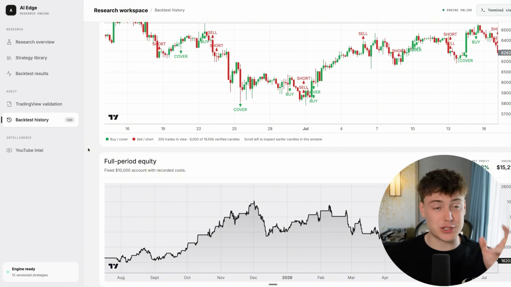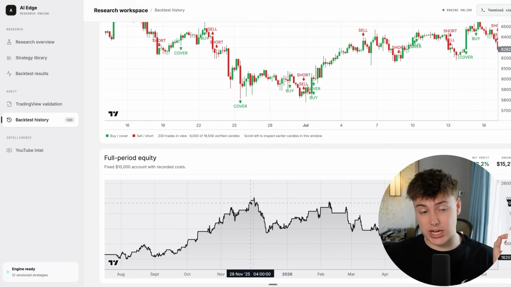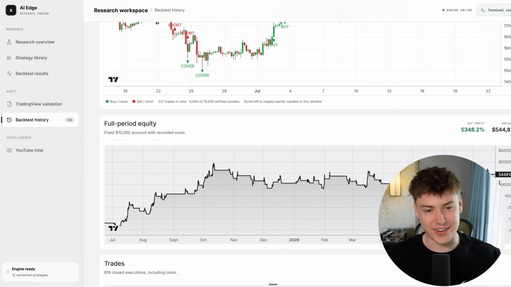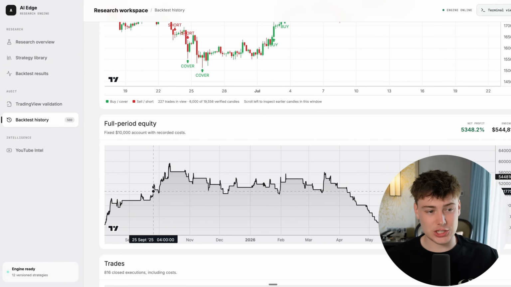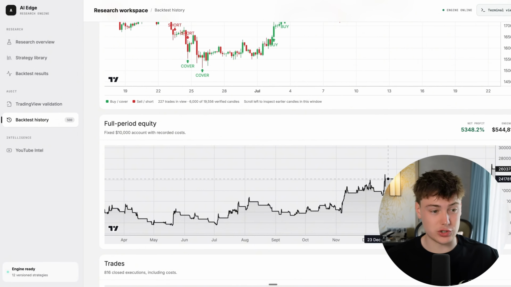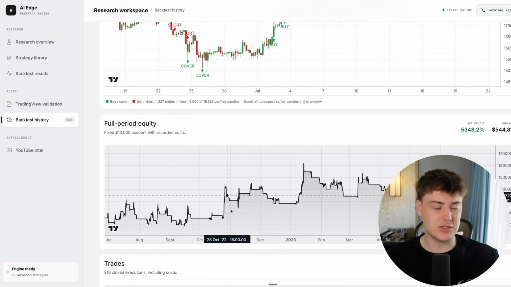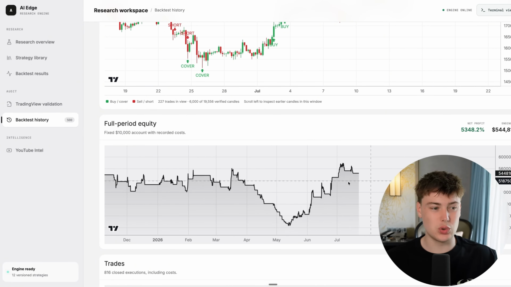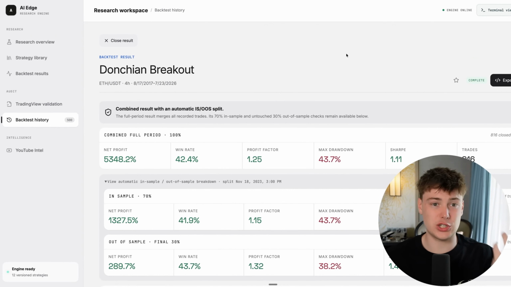I'm very keen to see how much money the top strategy, the Donchian strategy, actually performed on ETH, because I think the number could be crazy. Okay, that's more insane than I thought. $544,818. And it's actually maintained. It hasn't really round tripped too much. Obviously it's had some downs, but a pretty consistent grind to the upside. So I'm keen to actually look into this strategy even more. And we could actually also apply it to Bitcoin.